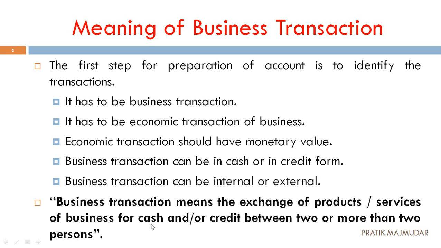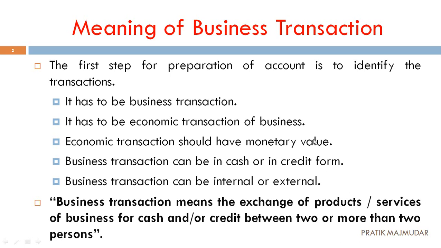That means whether the transaction is cash, or credit, or both, it should be between two or more persons. That means it should be between two or more people. For example, if I am purchasing and I am selling, that is not considered. There should be two different parties, or more than two, that is also allowed.